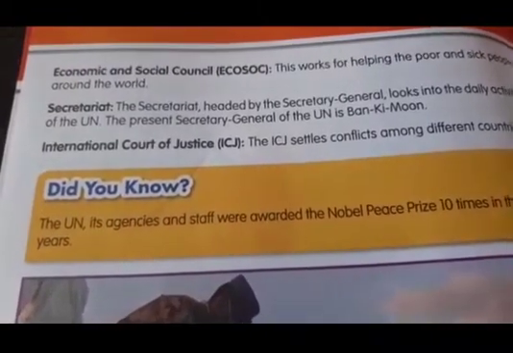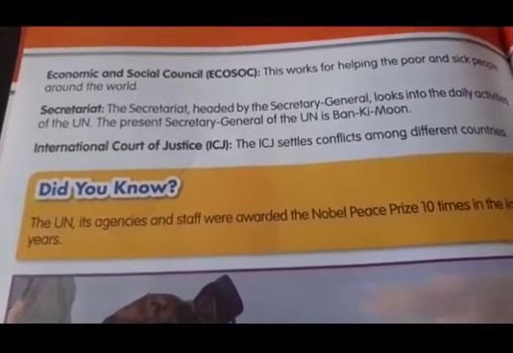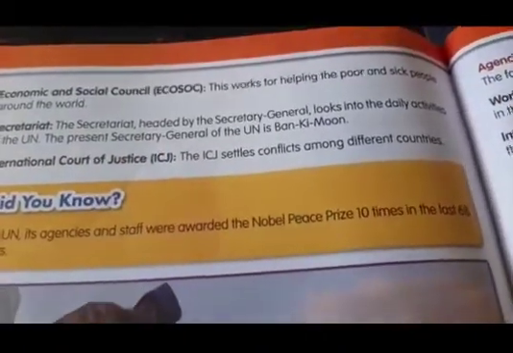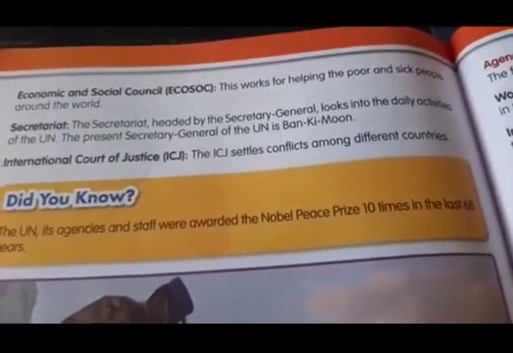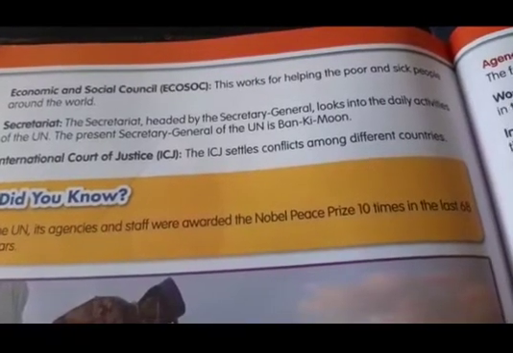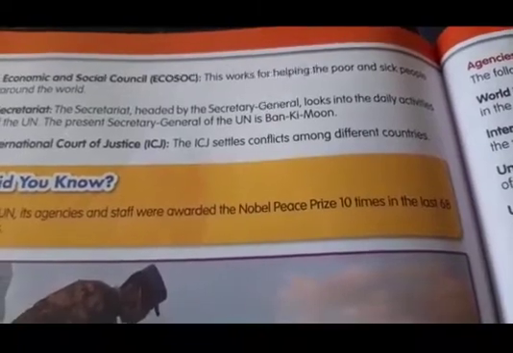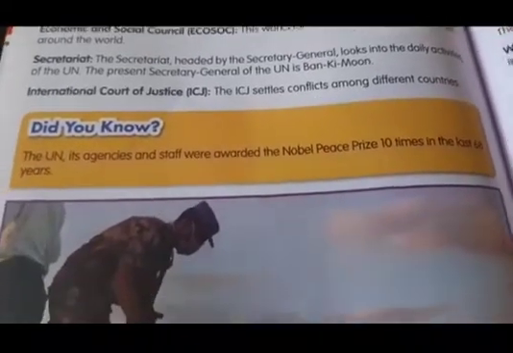Next, International Court of Justice, ICJ. This is a short form, children. ICJ, International Court of Justice, settles conflicts among different countries. Conflicts means problems, children, among different countries.